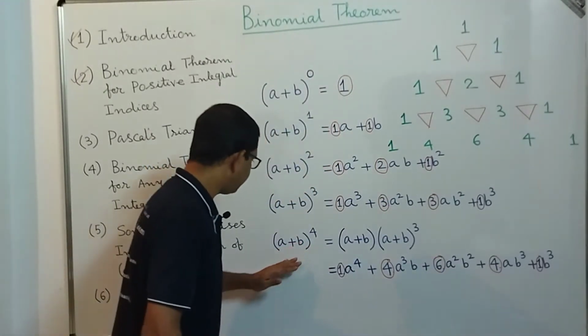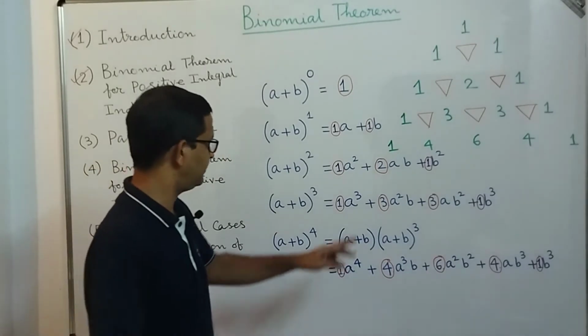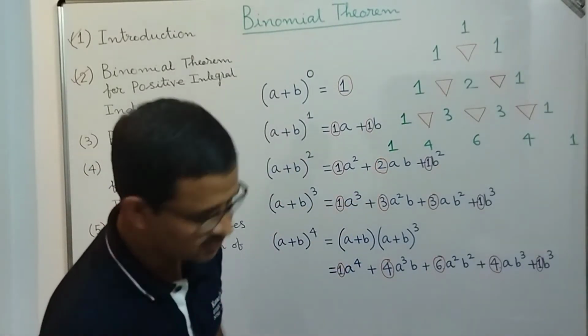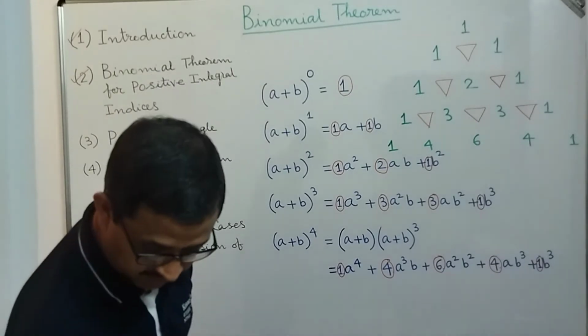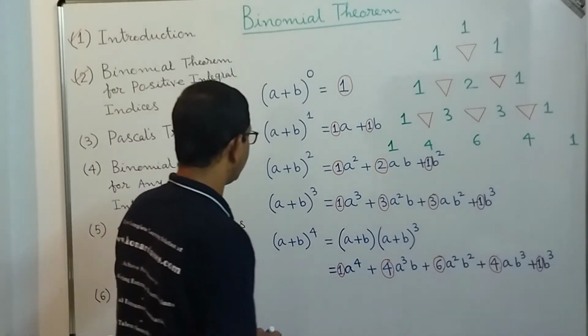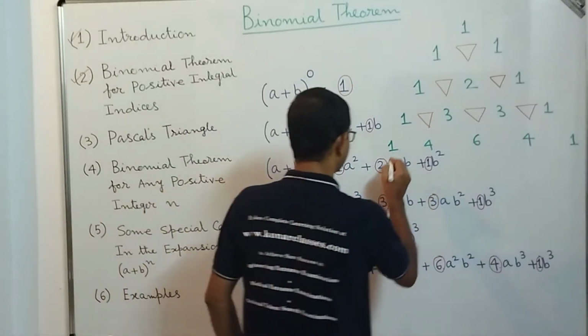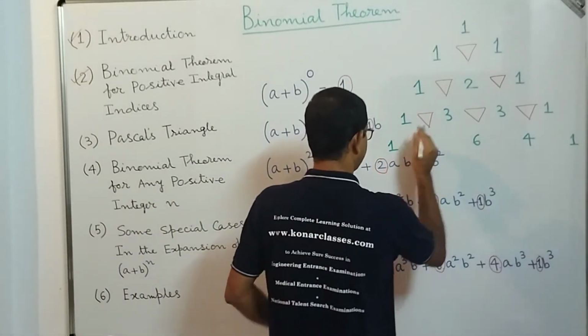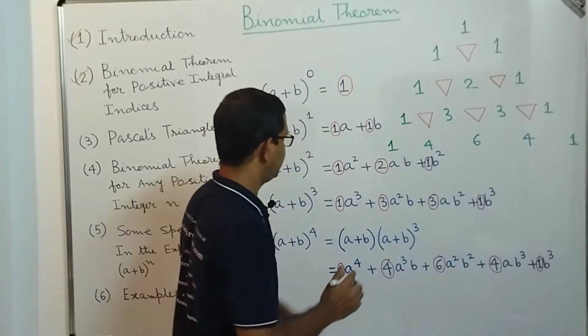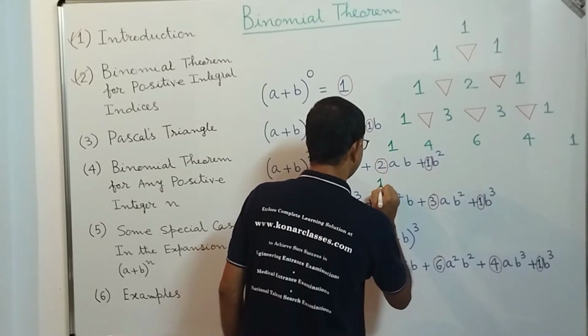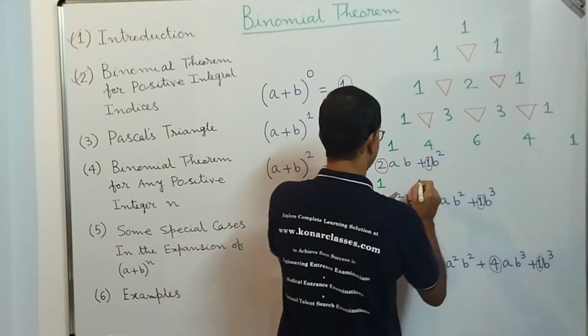Suppose we get (a plus b) power 5, not a big deal. It starts with 1. Okay, let me write it down. So how to do it for (a plus b) power 5 without expanding? We can construct that Pascal triangle. First we construct up to this. After that, I am writing in green color so that you will see the difference from the blue.